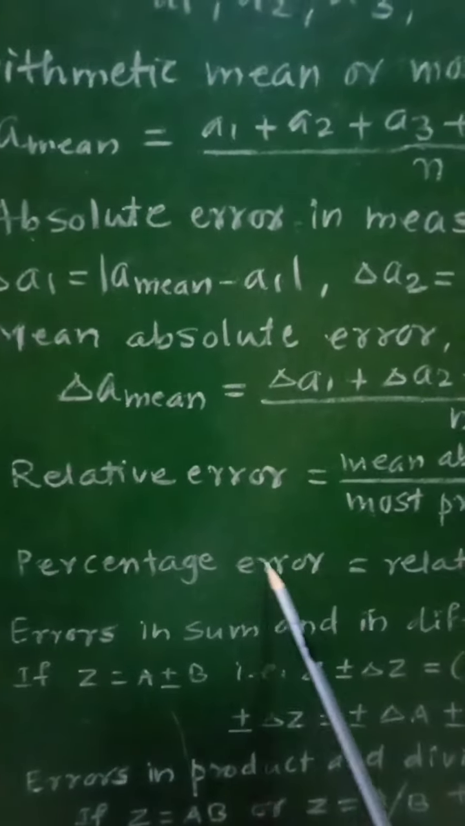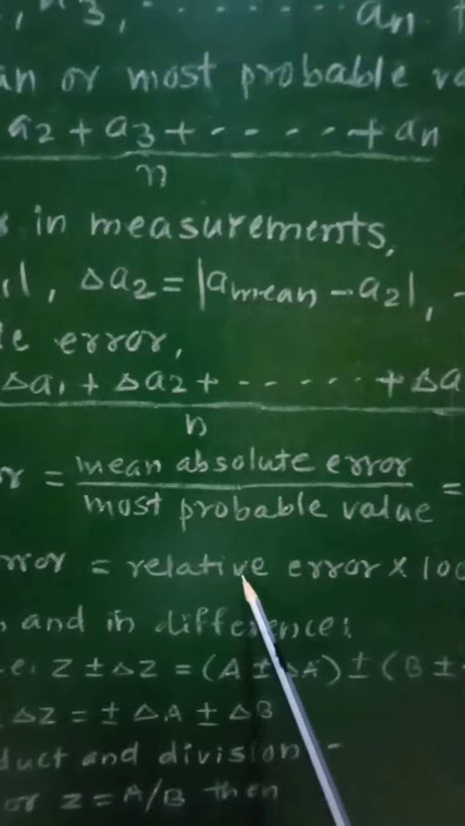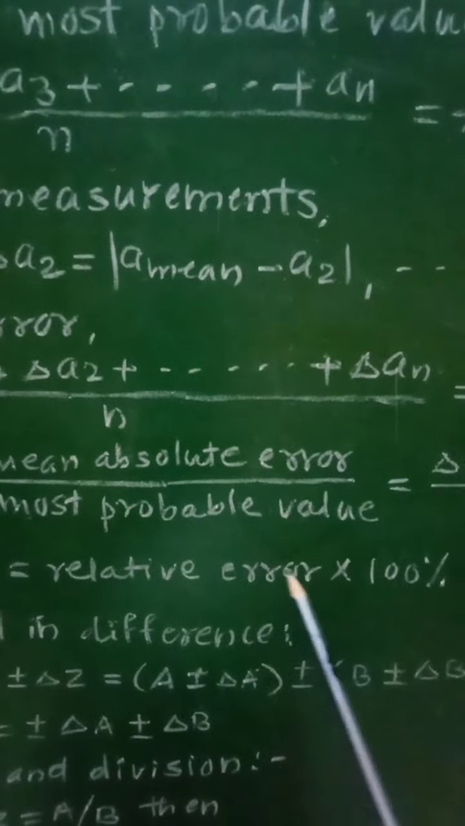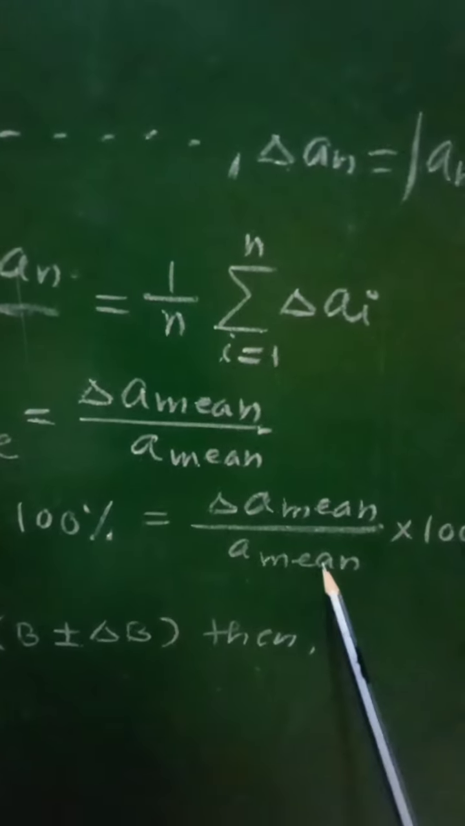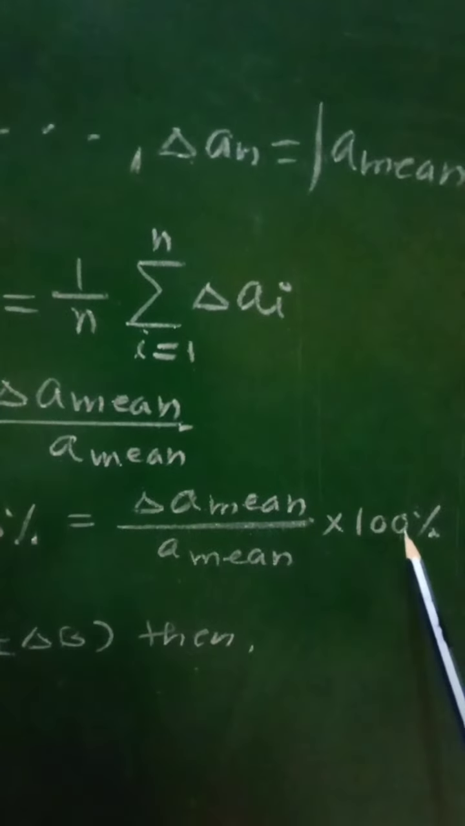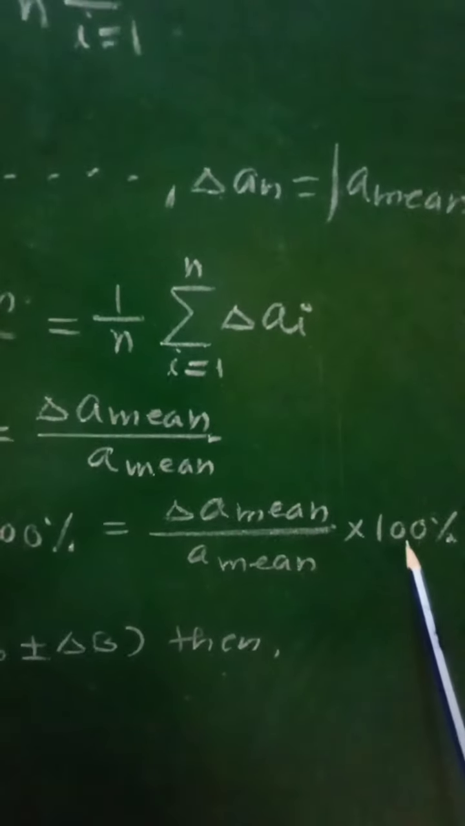Then the fifth formula gives the percentage error. Percentage error will be calculated as relative error into 100%, that will be written as delta a mean upon a mean into 100%. So this error will be expressed in terms of percentage.